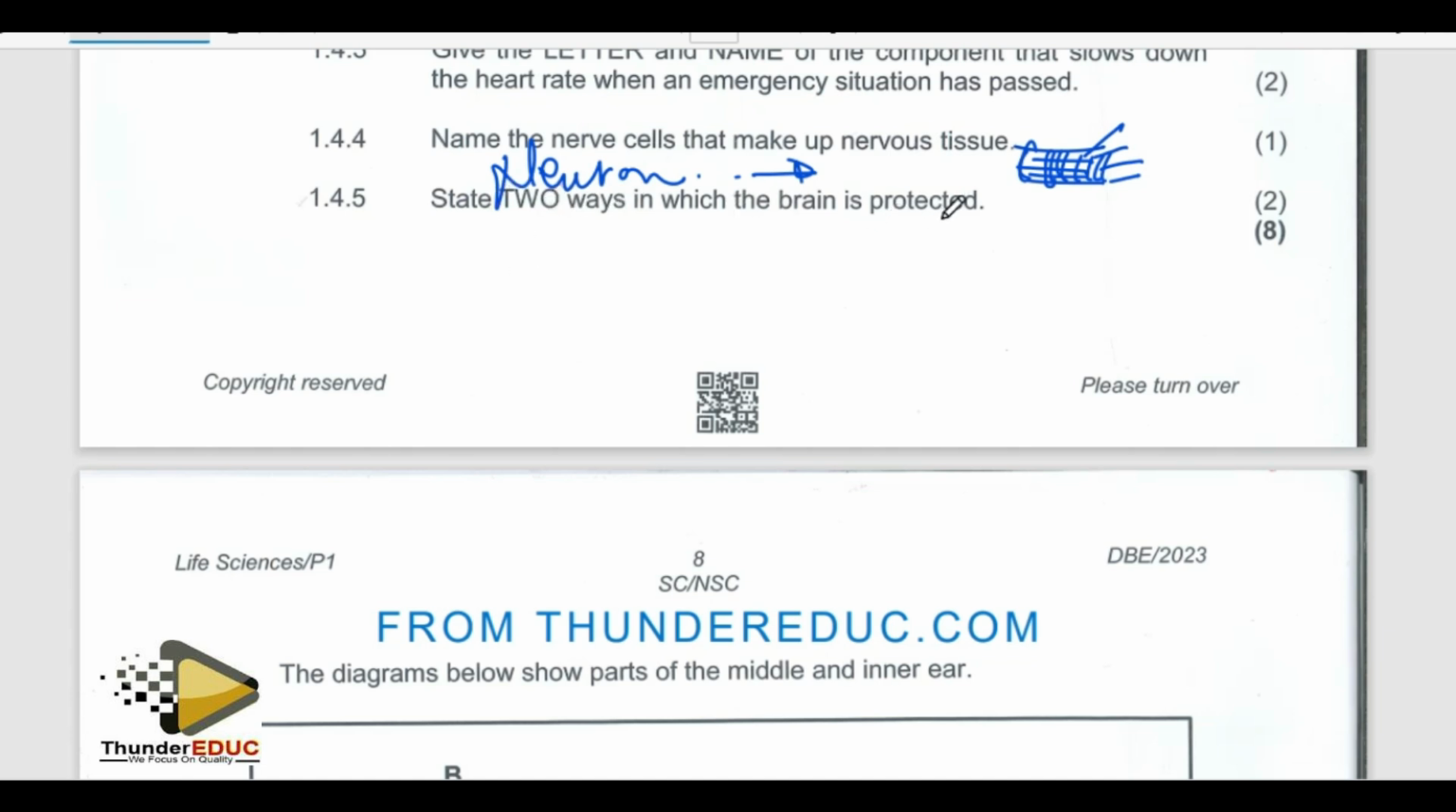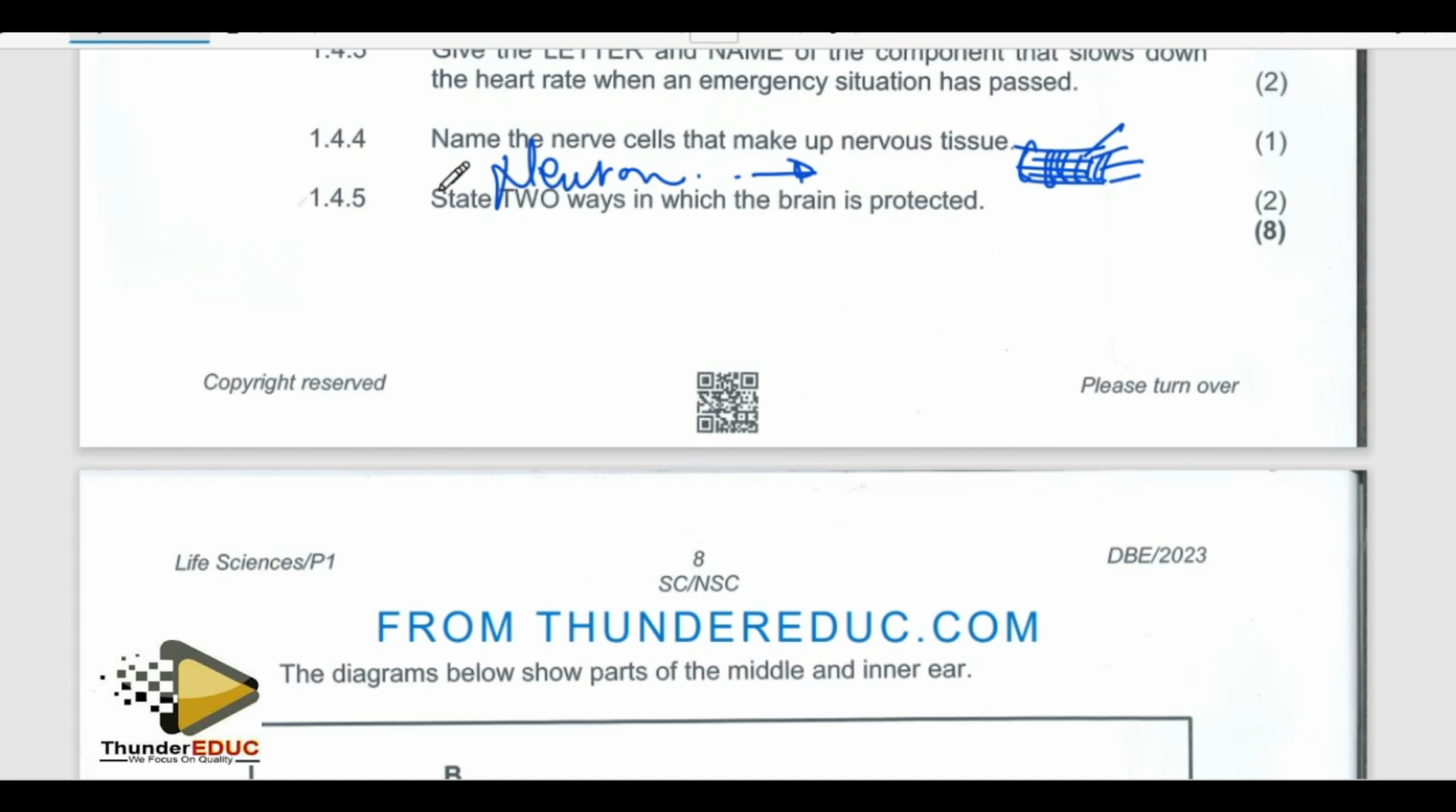State 2 ways in which the brain is protected. We have been talking about this one. All right. The brain is protected in 3 ways. Number 1, by the cranium. I've been saying don't say skull, because there is a difference between the skull and the cranium. You must say cranium because the cranium is the brain box. The skull includes even the mouth, teeth and jaws. But here they are looking only for the brain box, the part which protects the brain, because the teeth don't protect the brain.